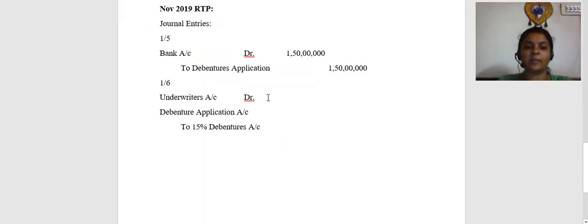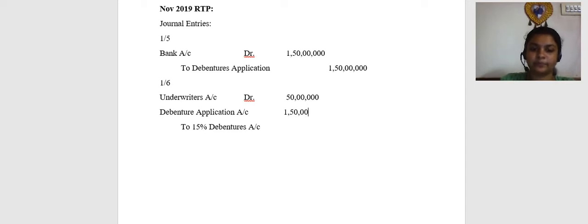So 15% debentures account. Now, how much are the underwriters going to take? They are going to take 50,000 debentures into rupees 100, so they are going to take 50 lakhs. Whereas the remaining is already subscribed for, which is 1 crore 50 lakhs, giving you a total of 2 crores.